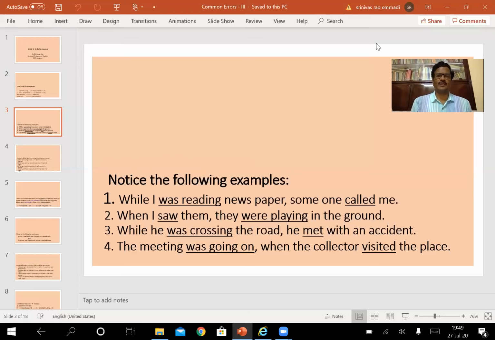Look at another example. When I saw them, they were playing in the ground. When I saw them, the first one is in simple past tense.